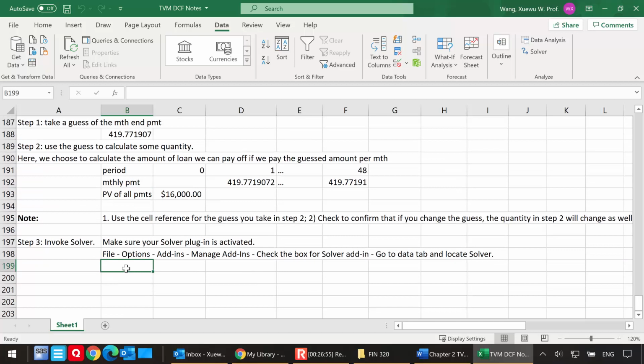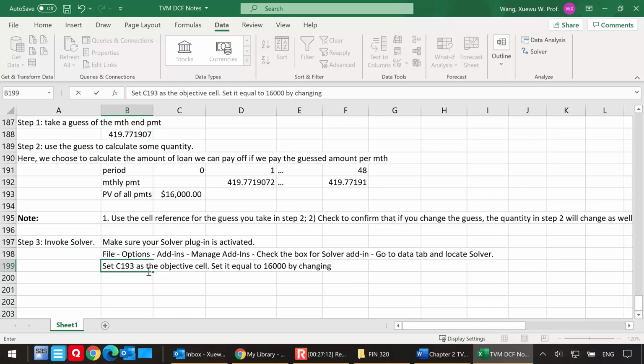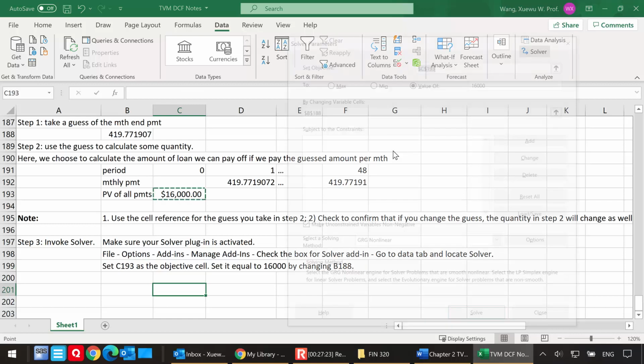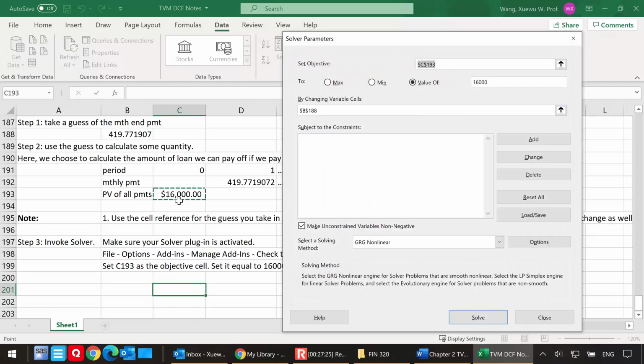All right, so let me recap what we just did. Set C193 as the objective cell. Set it equal to the $16,000 loan because that's the loan you're taking, by changing the guess, which is actually B188. All right, so that's how you're going to set up the Solver. Okay, let me just bring this up again, just for you to see. My objective cell is the present value, the quantity you calculated in the second step. And the changing variable cell is the guess.